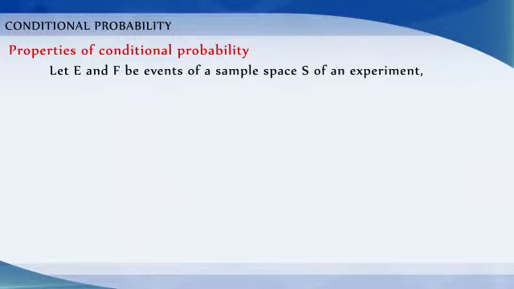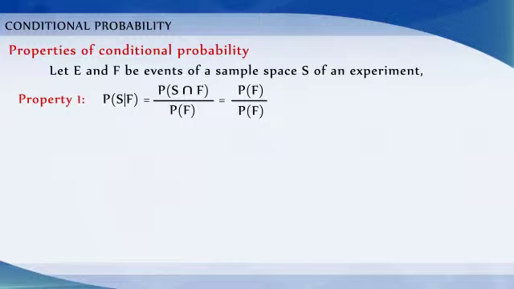Let E and F be events of a sample space S of an experiment. Then we have probability of S given F is equal to probability of F given F, which is equal to 1.